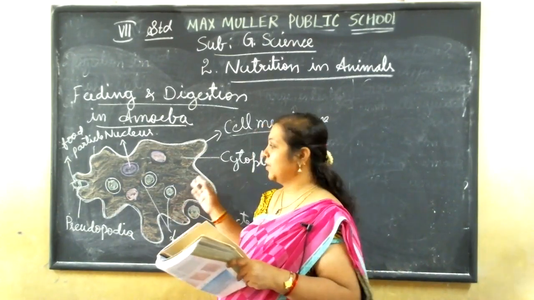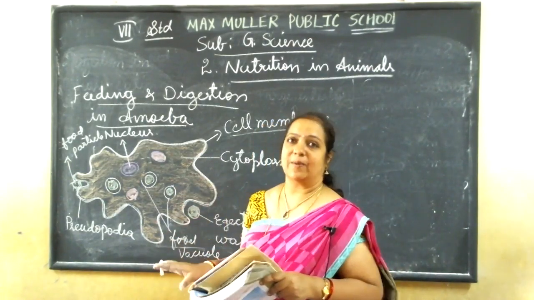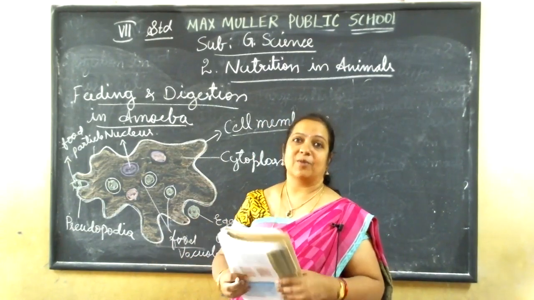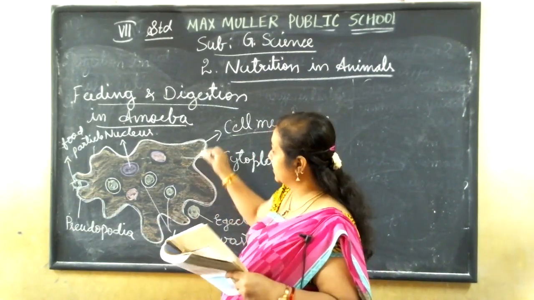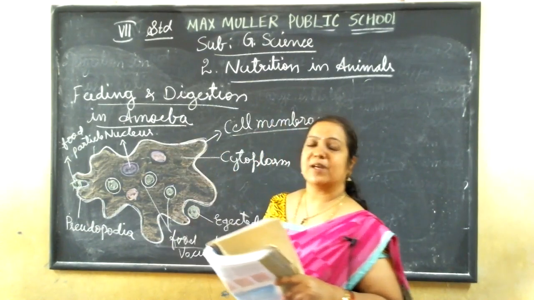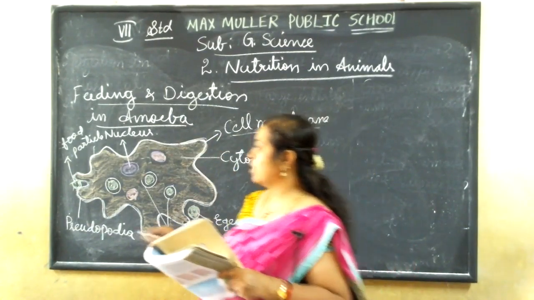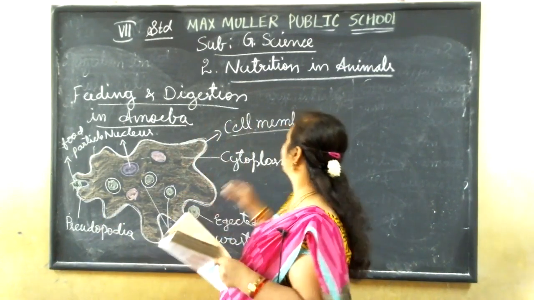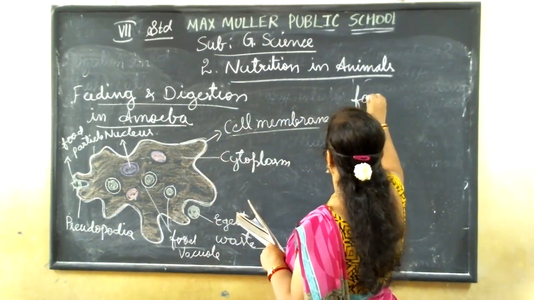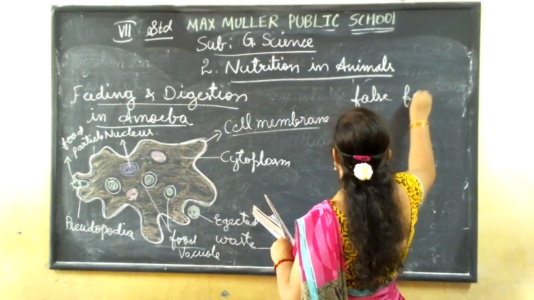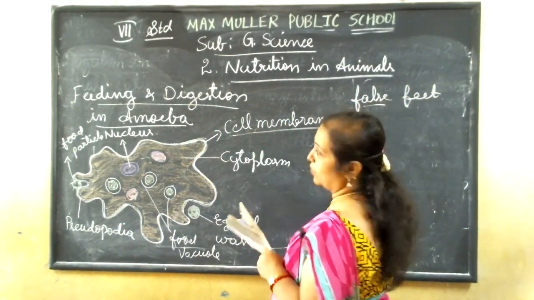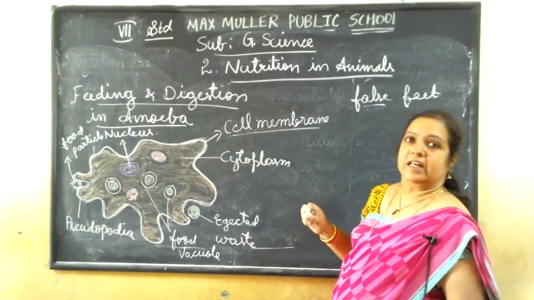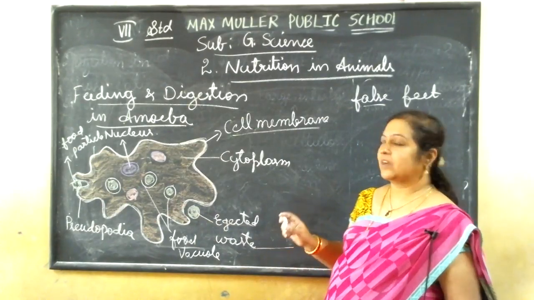Since they don't have any legs or hands for movement in the body, they use these projections which are coming out from their body. We call them pseudopodia. Pseudopodia means false feet. Feet means what we have as hands and legs.